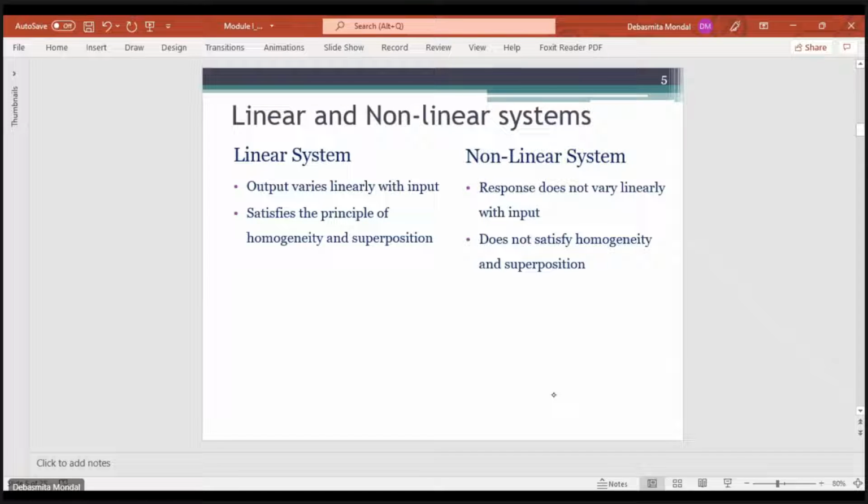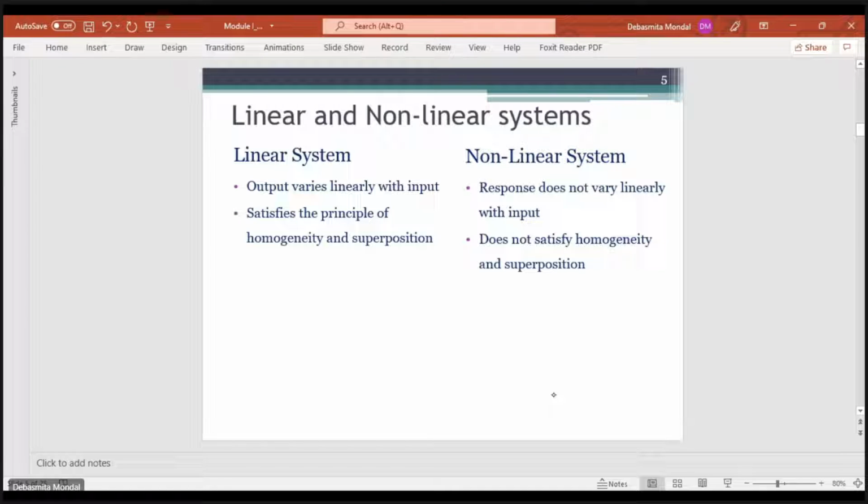So can you give an example of a linear system? What can be considered as a linear system? Let me give you a hint: all the electrical components that we get, the resistance, capacitance, all these passive components.